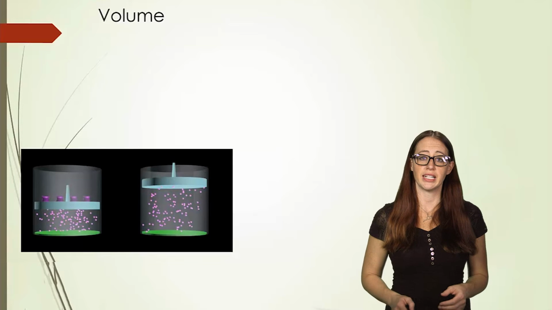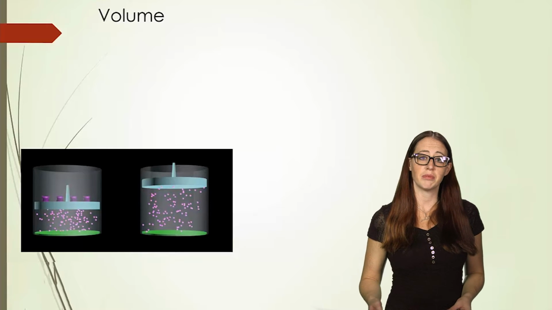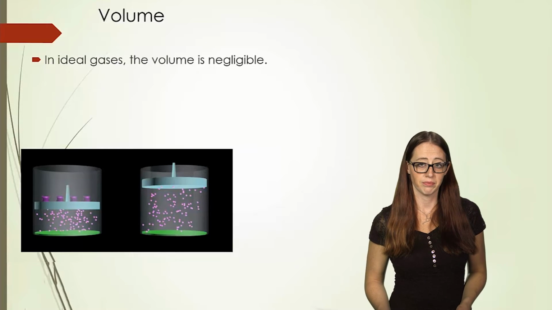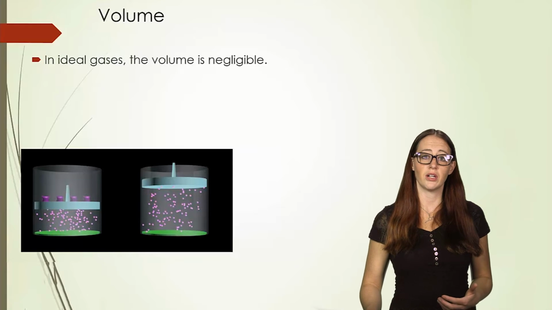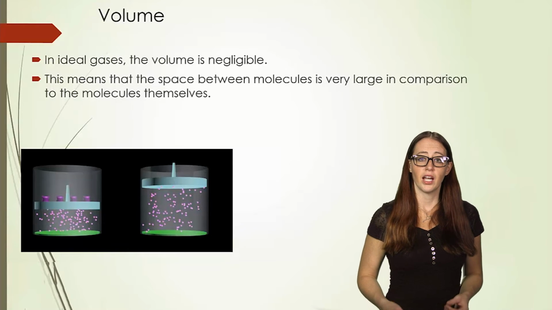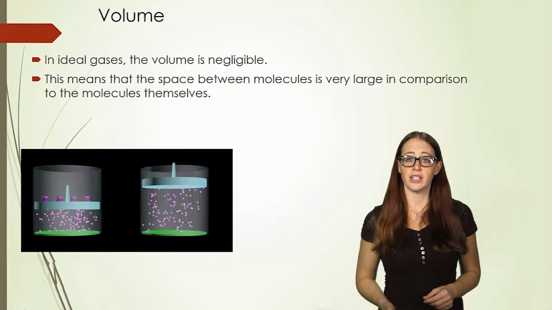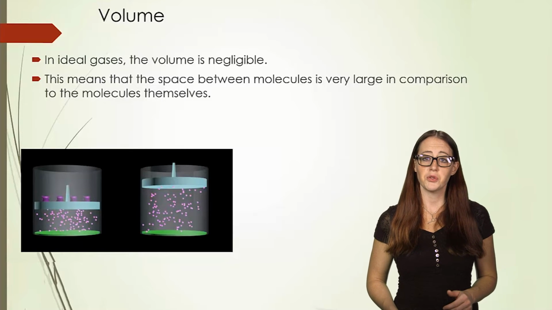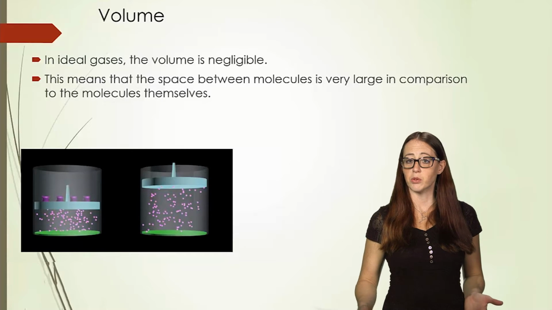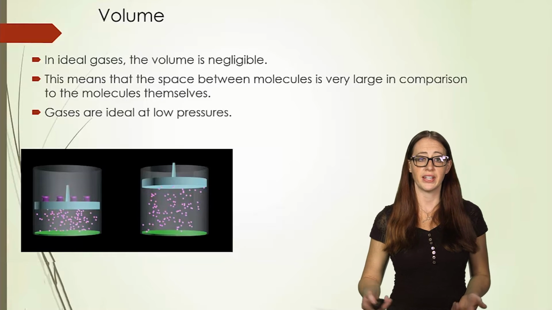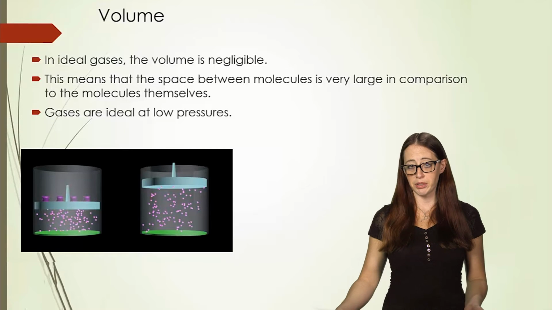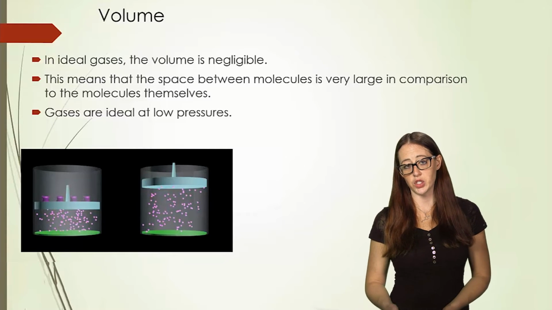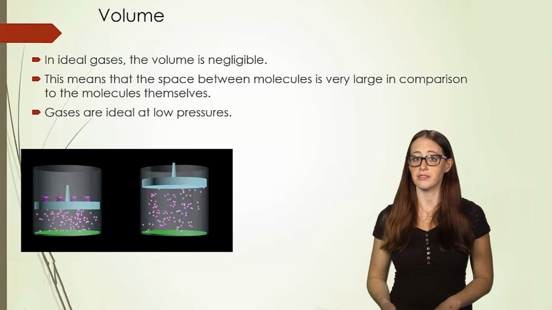So if we want to treat a gas as ideal, we need the volume of the molecules to be negligible. This occurs when there is a very low number of molecules, or in other words, it occurs at low pressures. So at low pressures, gases are more ideal, and at high pressures, they are less ideal. The higher the pressure, the more likely that you need to treat it as a non-ideal gas.